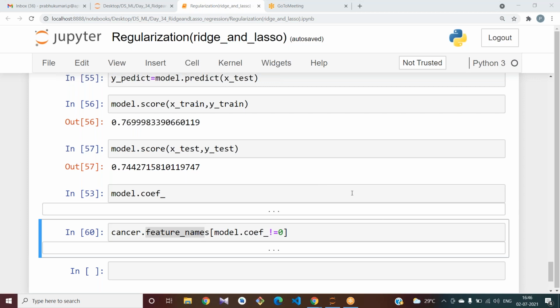Post me the alpha value you have tested with and score. Yes, for alpha 0.00 and 70 to 74. Okay.